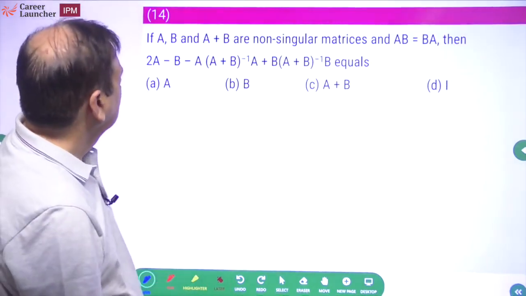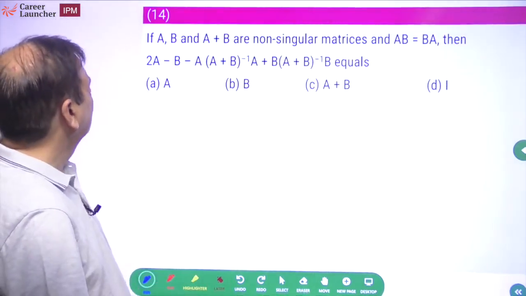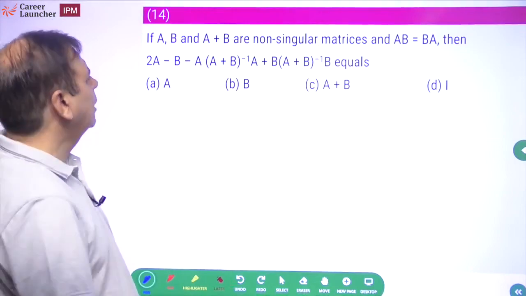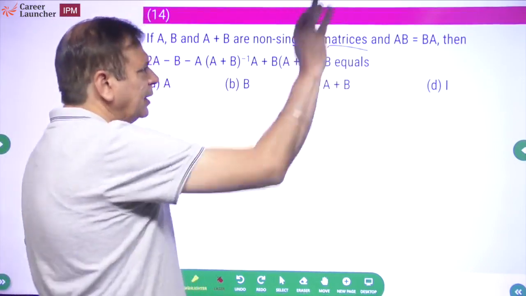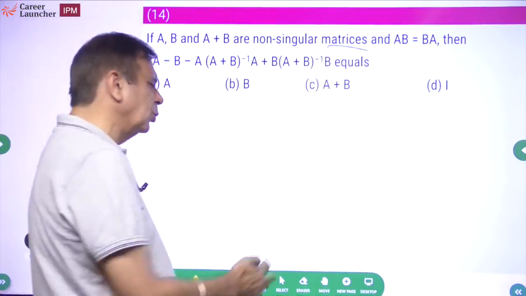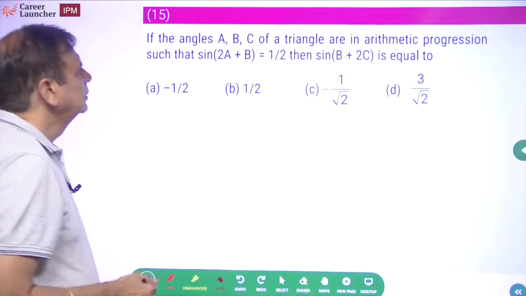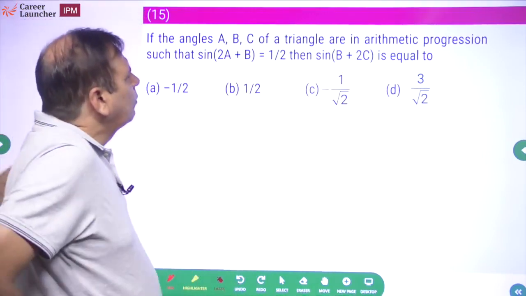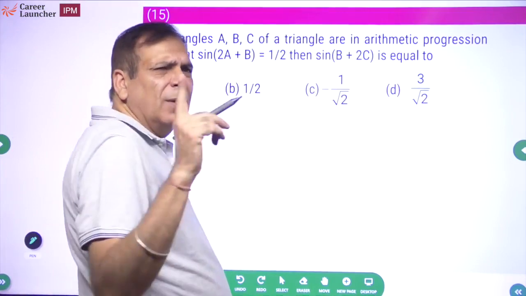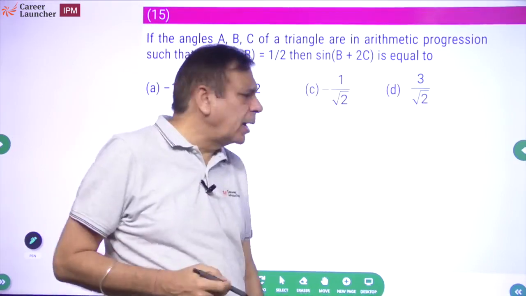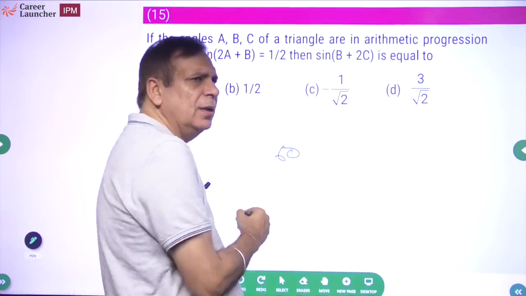14th. देखते ही पता चल रहा अच्छा नहीं है. If A, B and A plus B are non-singular matrices जो मुझे आती नहीं है, तो मेरा काम बहुत आसान है, छोड़ दूंगा, मैं आगे चलूंगा. Angles A, B, C of a triangle are in arithmetic progression. Arithmetic progression में if the angles of triangle are there, that means one angle is 60.